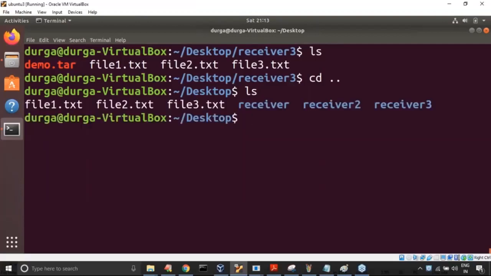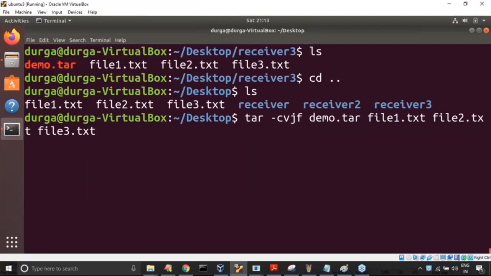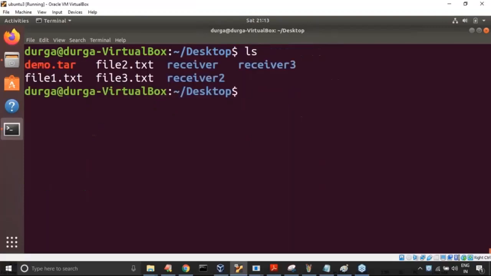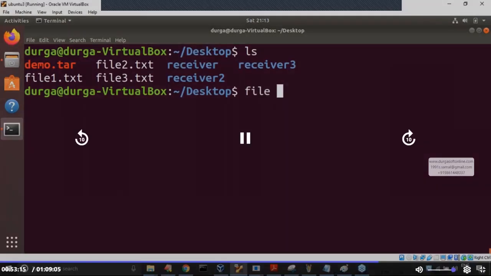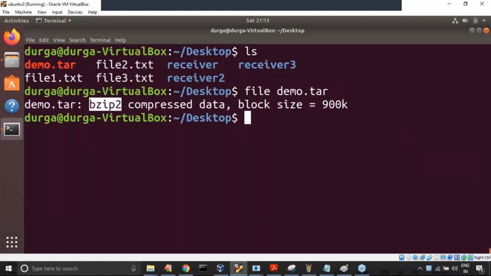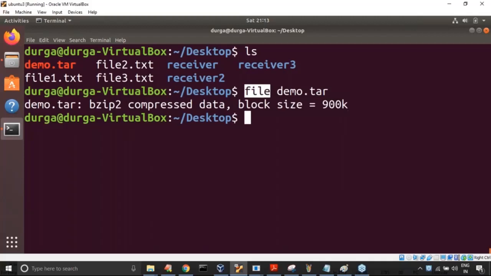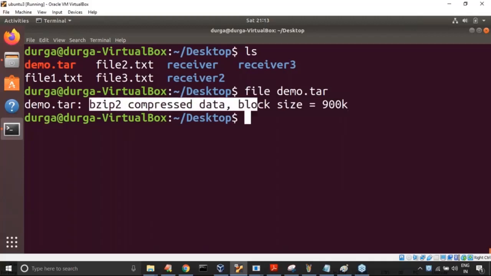Let me go back here. Yes, I'm not having any tar file. Now let me paste my command: tar -cvjf. Observe carefully. Yes, here see, demo.tar is ready. So Manish, you are asking by using which algorithm? What is this one? file demo.tar. Now observe that. It says bzip2 compressed data, block size 900k. Nirmal, observe that, the file command is going to tell us. By using file, it tells whether it is a compressed file or not.